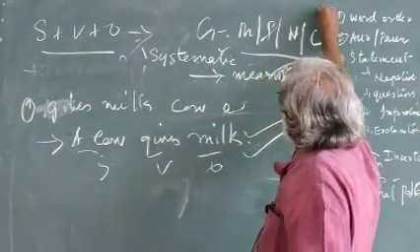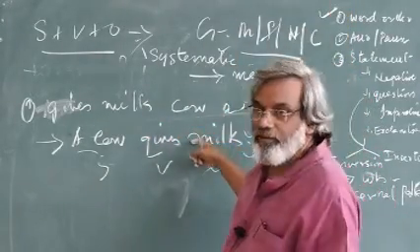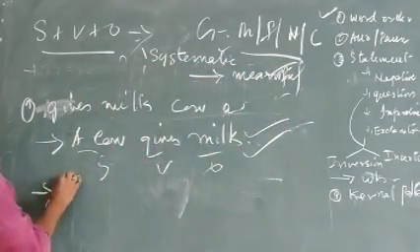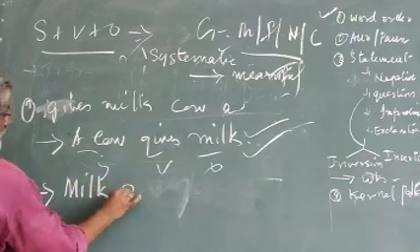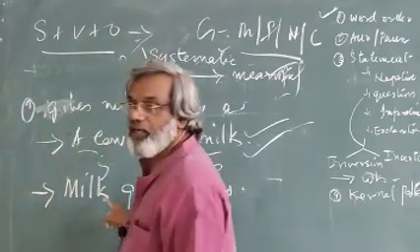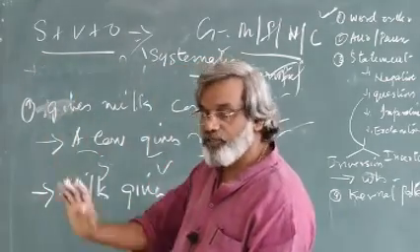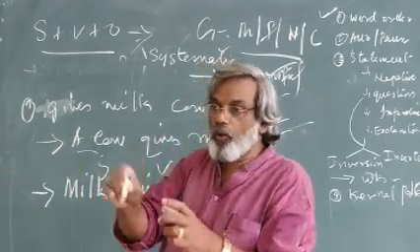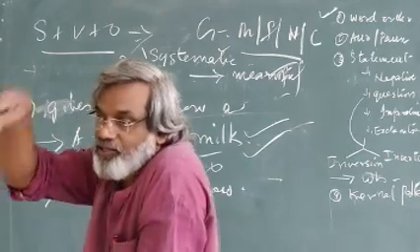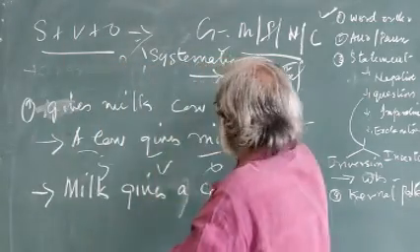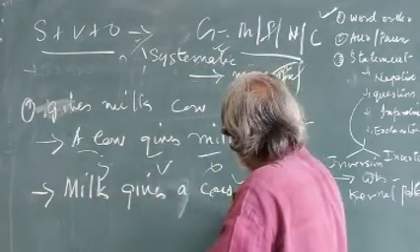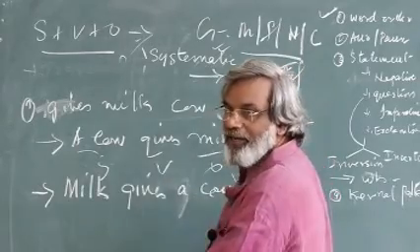Word order you have to keep in mind. Suppose a child writes, milk gives a cow. All right. Milk gives a cow. Suppose a child writes in this way, what will you say? How can you make it correct for the child if the child is asking a doubt? Systematically okay, grammatically okay, but meaningfully this segment will be wrong.